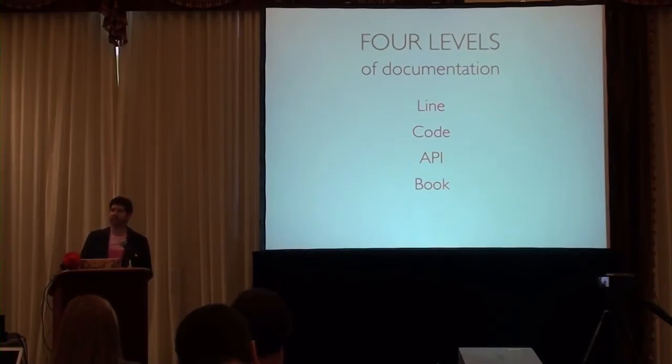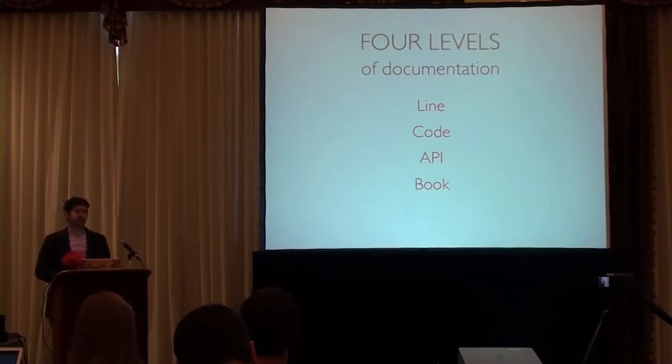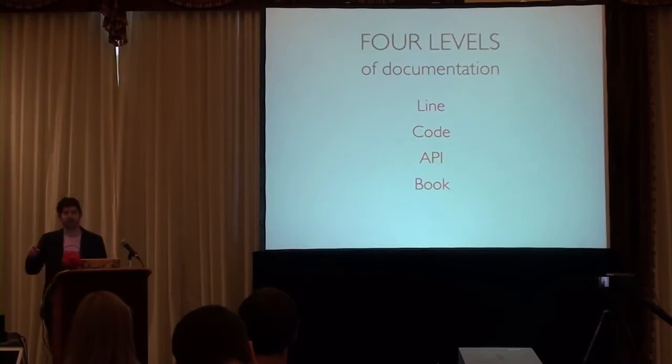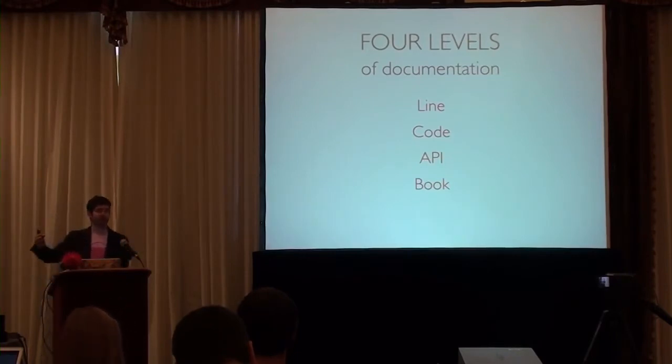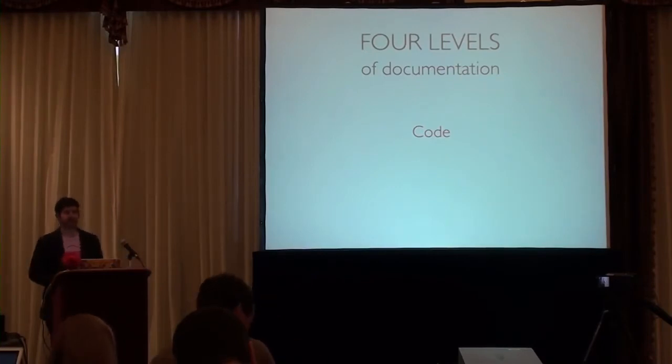Next up that chain is API documentation. That's a little bit similar to code documentation, except that it's aimed at a different audience. The audience of code documentation is developers in the code. The audience of API level documentation are end users who are on the internet looking for documentation on how to use and consume your library. They don't care about the code that's in your library. They only want to know how to use your code in their libraries. So API consumers. And then above that, we have book level documentation, which is long form, very expositional, hand-holding type of documentation like a book on Rails. As I said, TomDoc is code documentation.